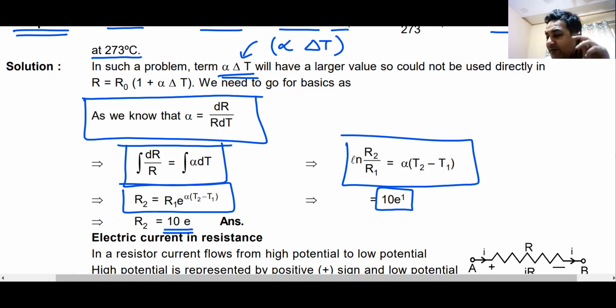Do we understand this? Can I move further?